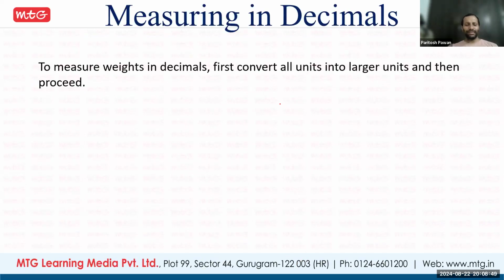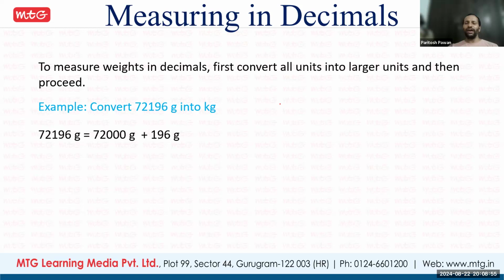Next, measuring in decimals. Again, that is kg. Fine. So length we have learned. Here everything is gram, but the conversion is the same. Nothing is different. In decimal, gram will be divided by 1000 if you want to convert into kg.